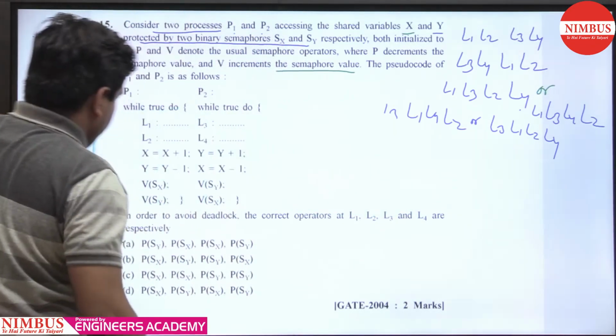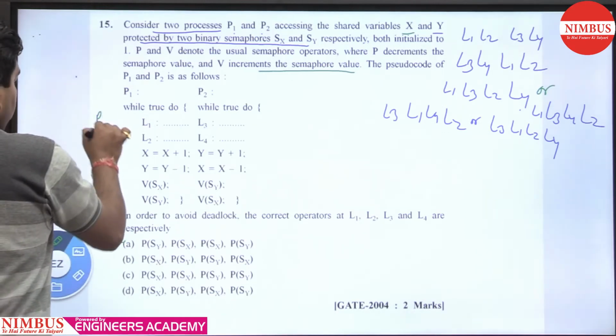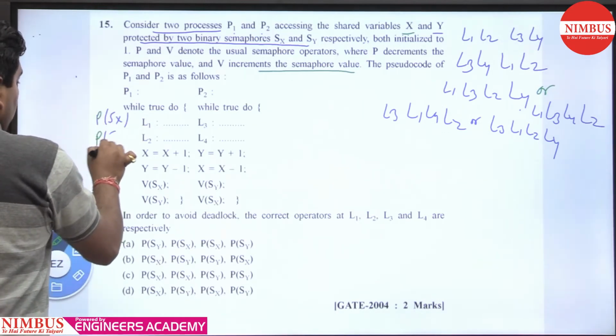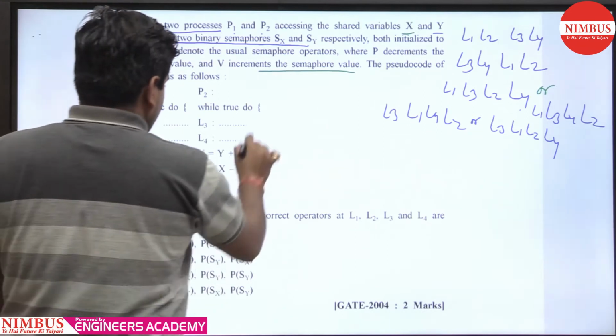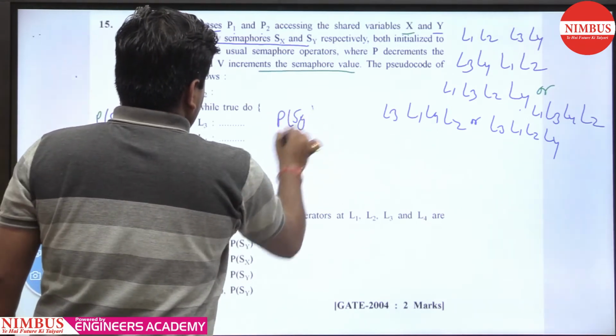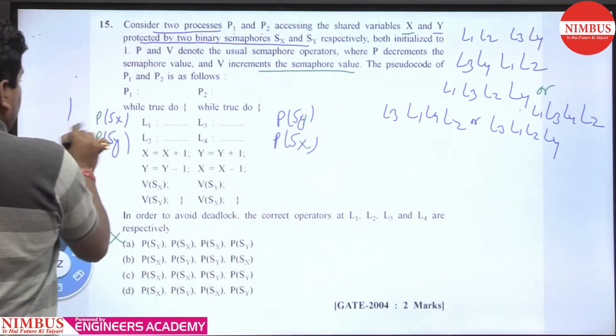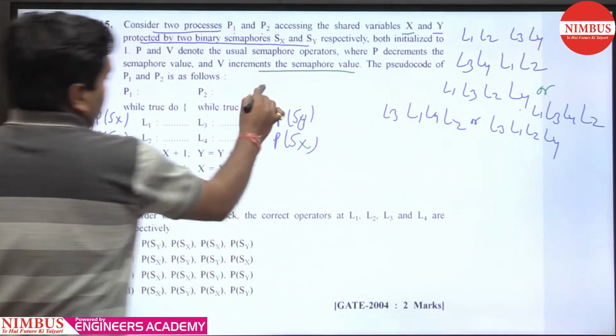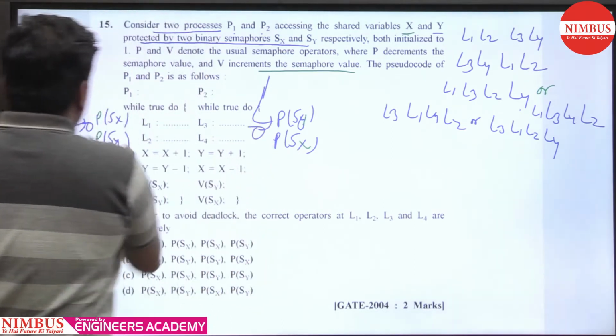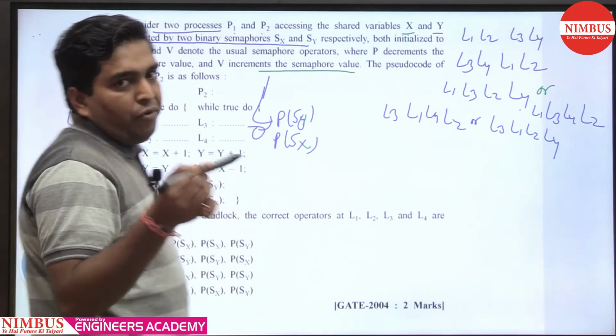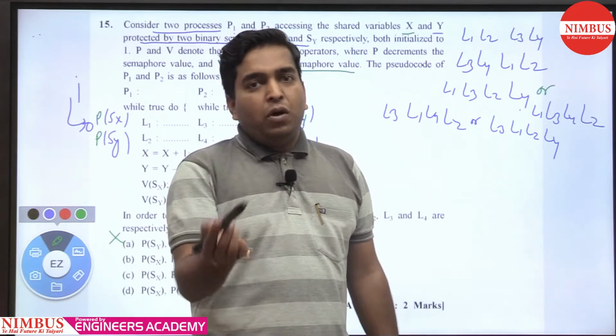Now we take option B: P(Sx), P(Sy), P(Sy), P(Sx). This makes the value of Sx 1 to 0, and this makes the value of Sy 1 to 0. Now the Sx and Sy semaphores are both 0.